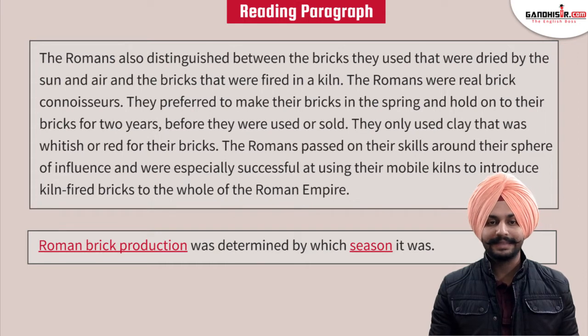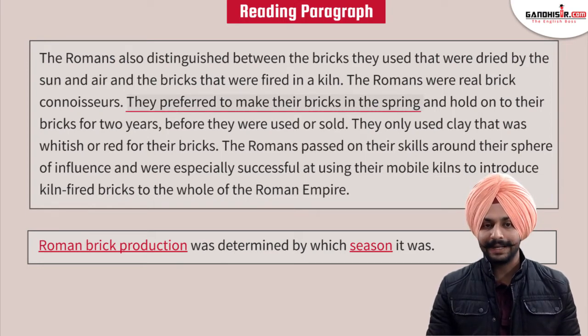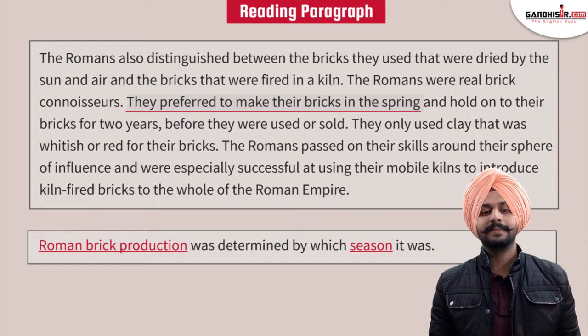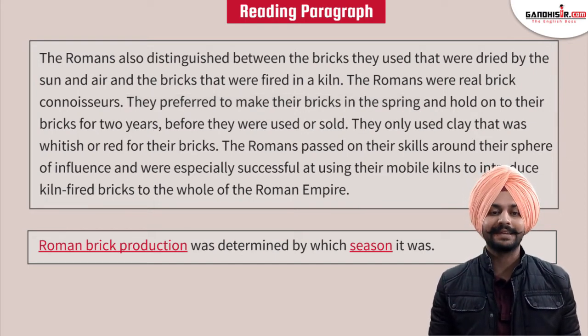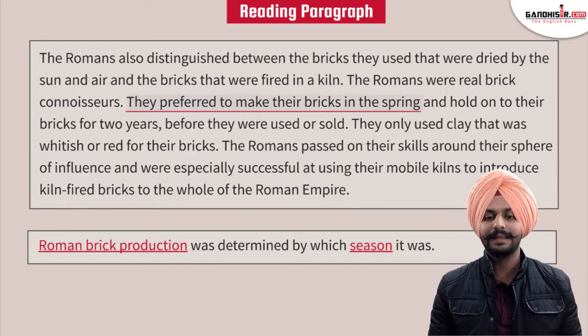As we all know that this whole paragraph is all about the Roman brick production, so we got our first keyword, which is Roman brick production, and the second thing is the season, and here we get the season, which is spring. And then now we will look if this answer makes sense. So yes, it is making sense that they preferred to make their bricks in the spring and hold on to their bricks for 2 years, which is asked in the question, that yes, this is determined by the season.